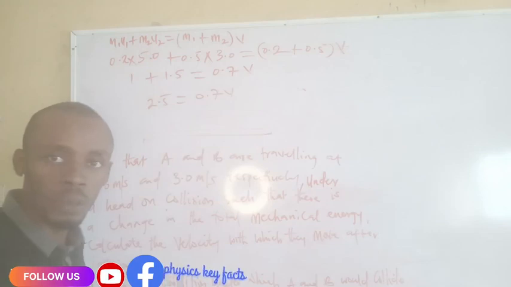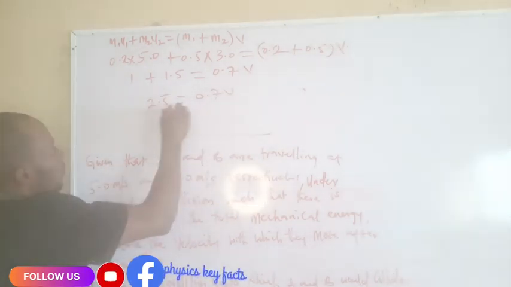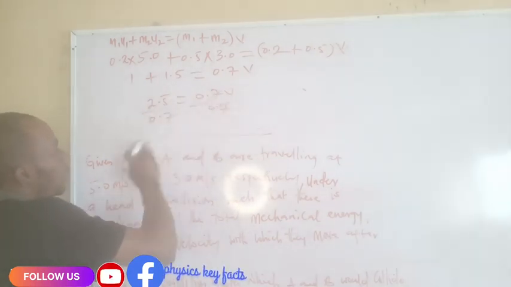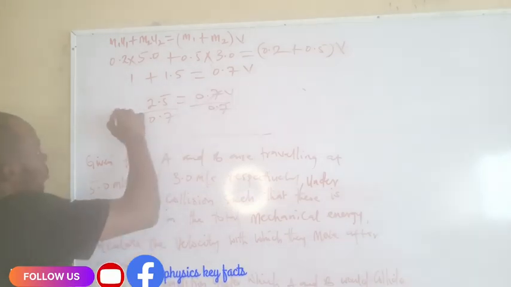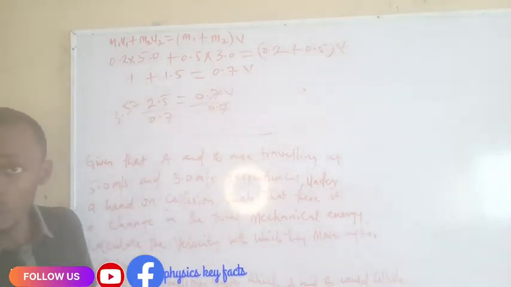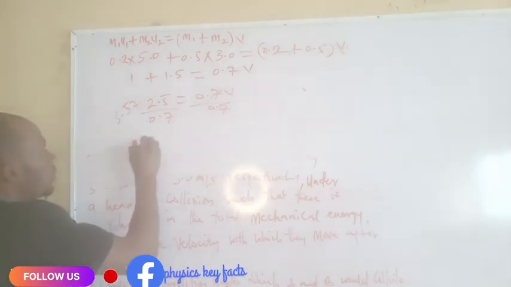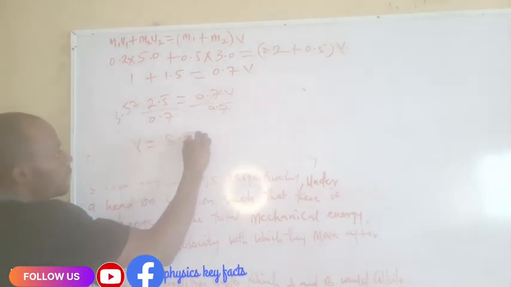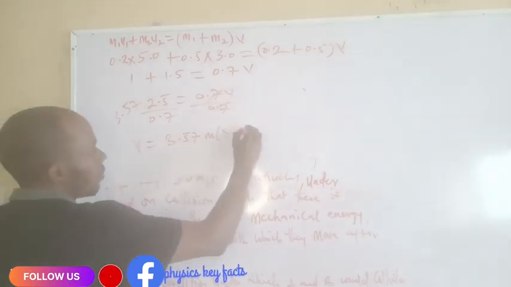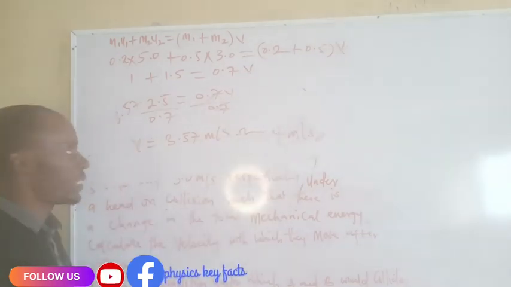I'm going to make V the subject of the formula by simply dividing both sides by 0.7. So 0.7 and 0.7 will cancel out, and V is equal to 3.57 meter per second, which can be written as approximately 4 meters per second.